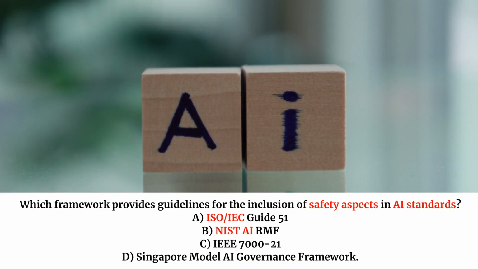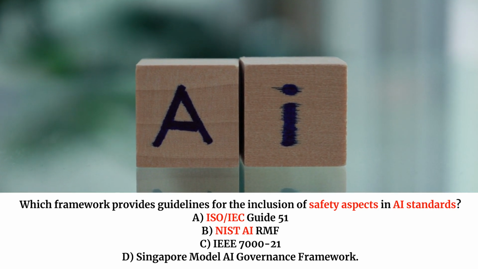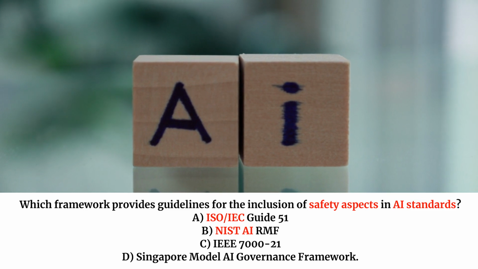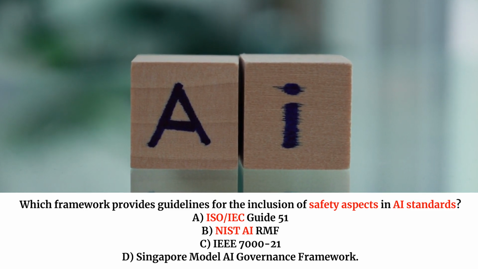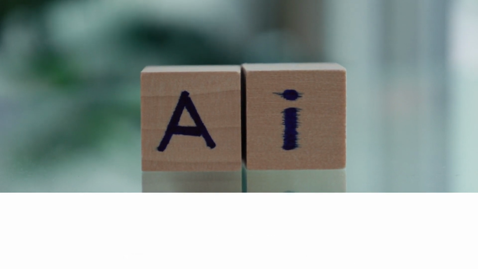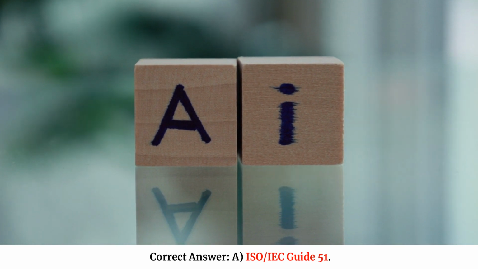Which framework provides guidelines for the inclusion of safety aspects in AI standards? A. ISO/IEC Guide 51. B. NIST AI RMF. C. IEEE 7000-21D. D. Singapore Model AI Governance Framework. Correct answer. A. ISO/IEC Guide 51.